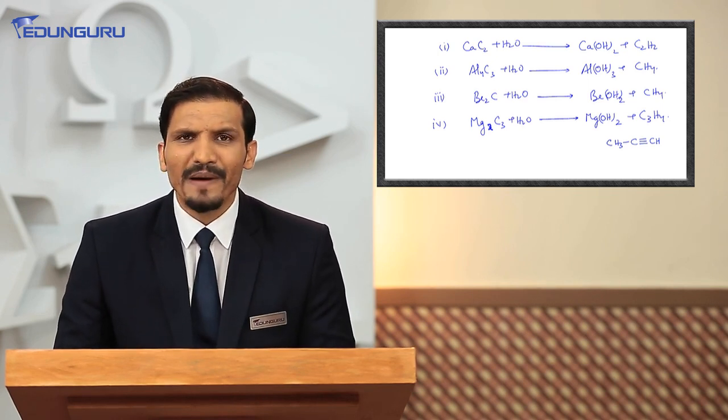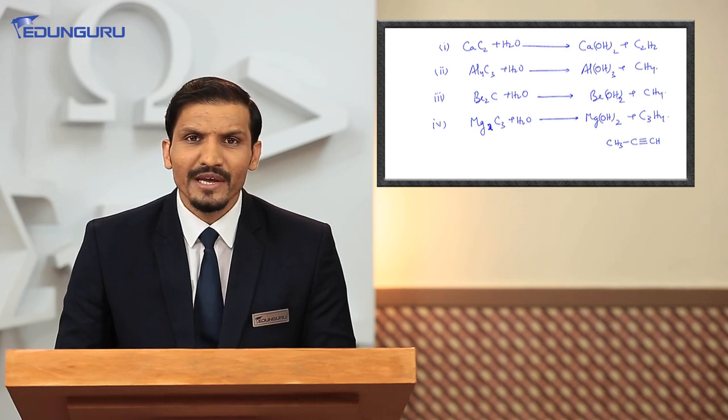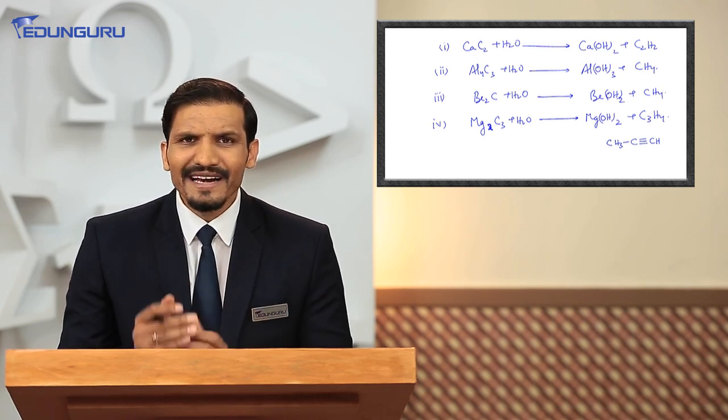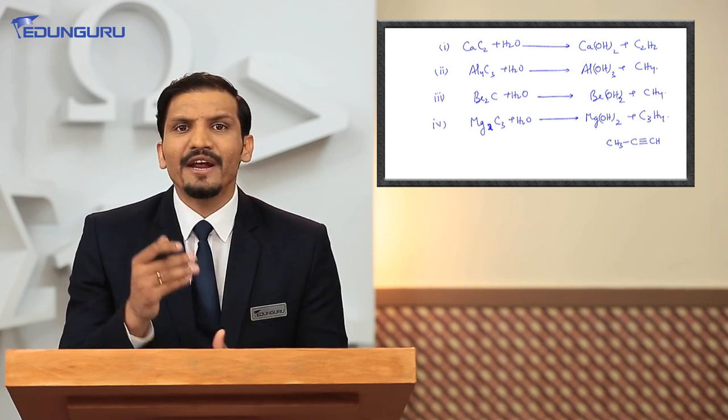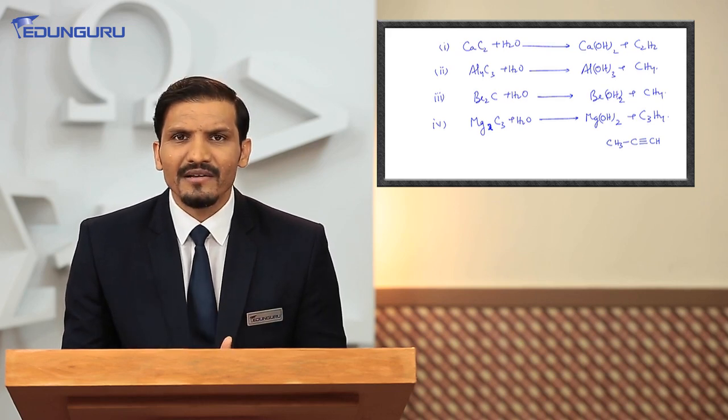Therefore, we call Mg2C3 propionide, or alkynide. Alkynide means that it is going to produce some kind of alkyne there. So that is called alkynide. So these are basic metal carbides producing hydrocarbons. Now we have to note it down.